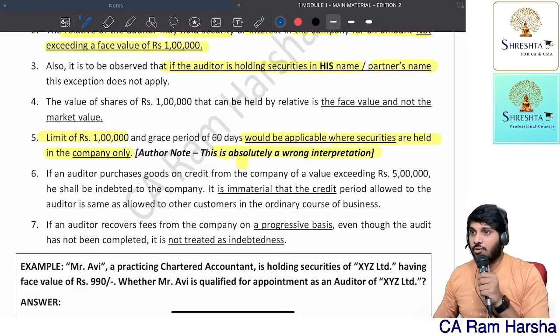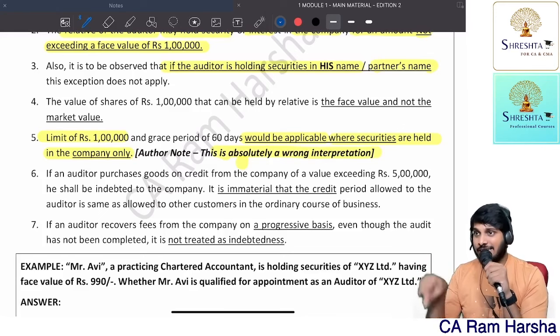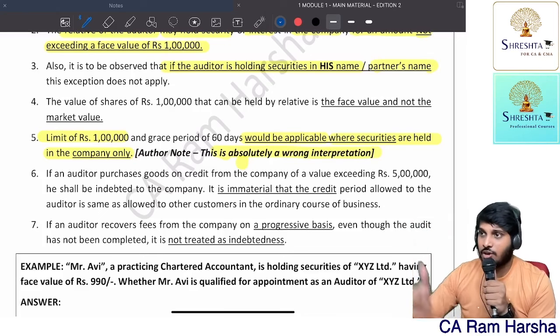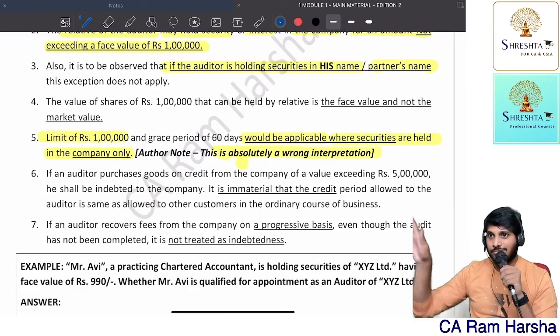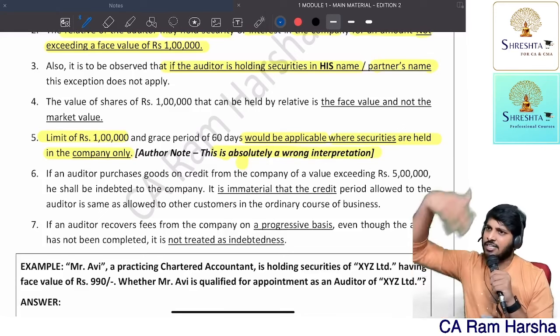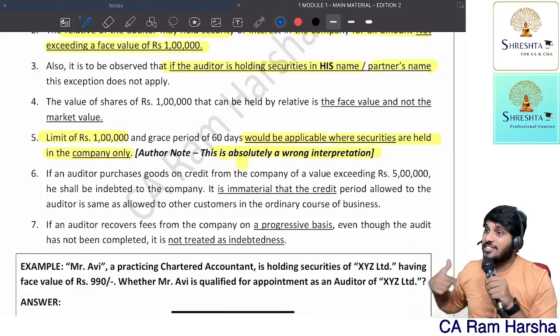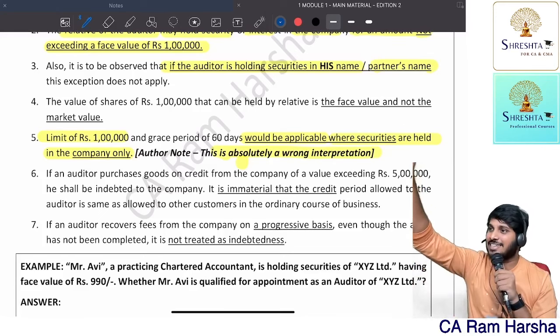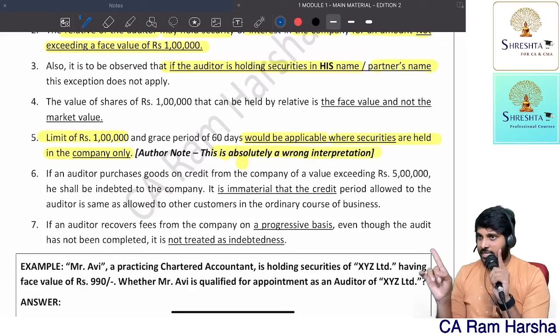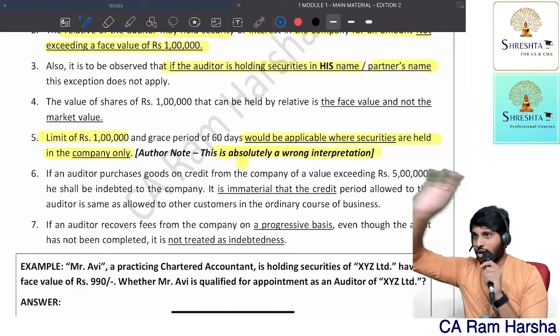I'm having CA qualification. My profile got selected. They sent me a proposal. Now, can I accept the auditor? You're indebted for more than 5 lakhs? Yes. That's it. You're disqualified. Sir, I gave security 15 lakhs worth. Doesn't matter. Ignore. Are you indebted to Muthoot Finance? Yes. How much? More than 5 lakhs? Yes. Disqualified. That's it. No more argument.